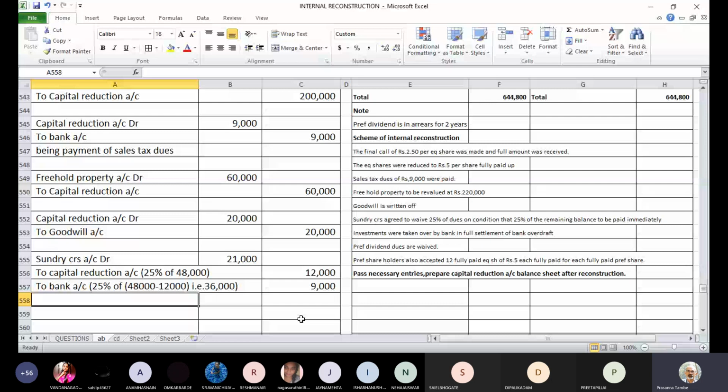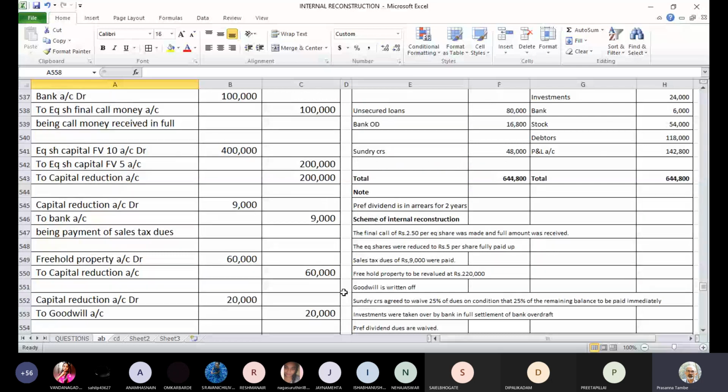Now, if you see the balance sheet, there is a bank overdraft. Bank overdraft is 16,800. And on the asset side, you have investments whose book value is 24,000. Now, the banker has agreed to take over these investments in full and final settlement of the bank overdraft. Now, the value of investment is 24,000, but you owe only 16,800 to the banker. But the banker is going to take over the investments in full and final settlement.